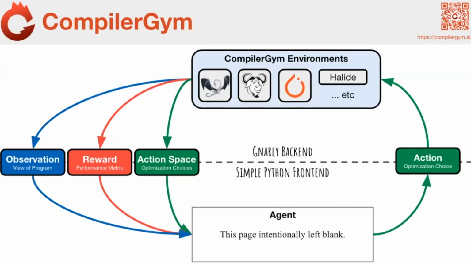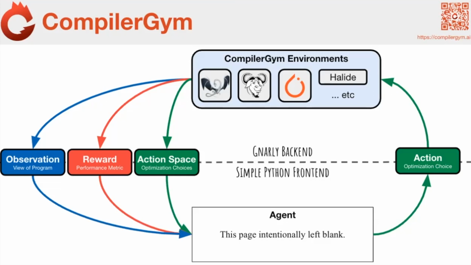And what that environment exposes to the user is 3 things. It exposes the observation, which is a representation of the program or the compiler state. It exposes a reward, which is some signal from the environment of how good the code is or how bad it is. And it exposes an action space. And this is some set of optimizations that your compiler supports. And your job as the user of CompilerGym is to write an agent whose job it is to select an action from that action space that would maximize cumulative reward.